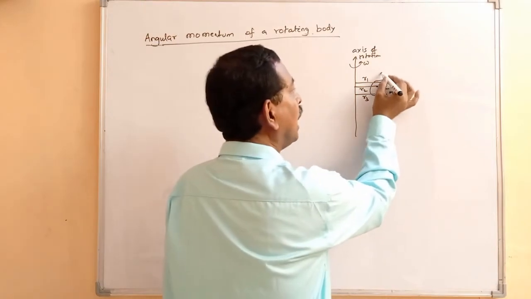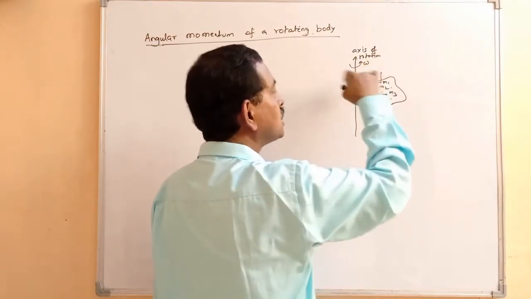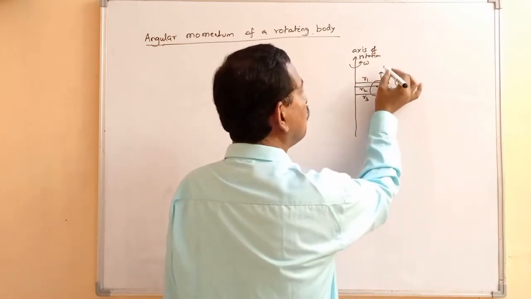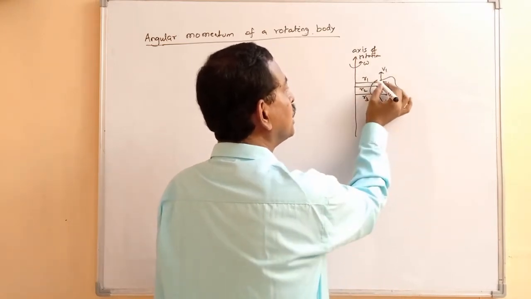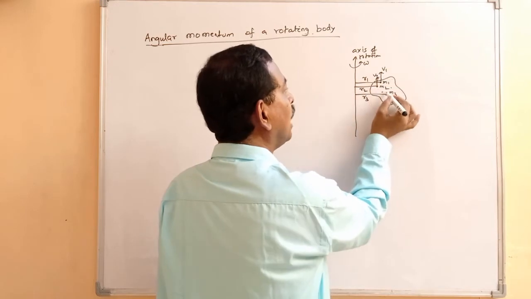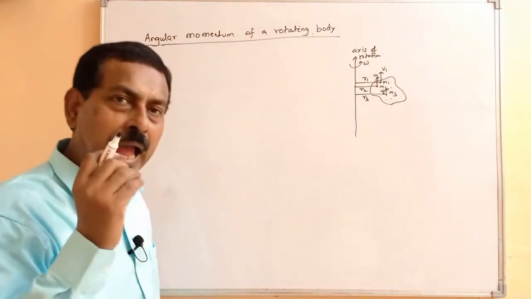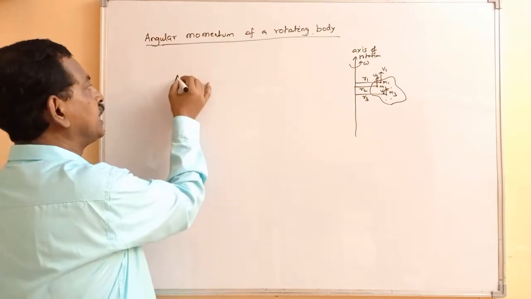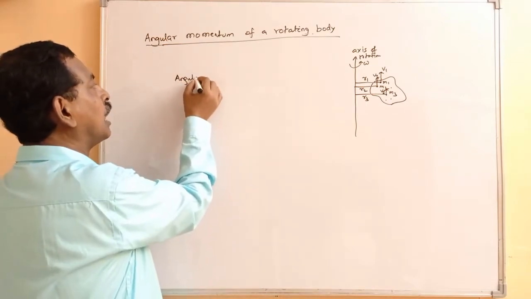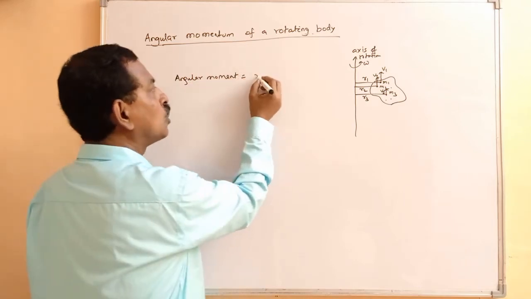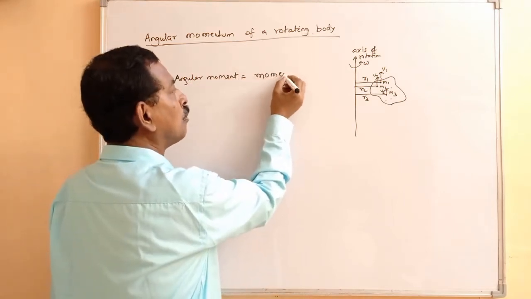Suppose as they are rotating about this axis with the angular speed omega, the velocity of the first mass is v1, this is v2, and this is v3. Angular momentum, this is basically the moment of linear momentum.